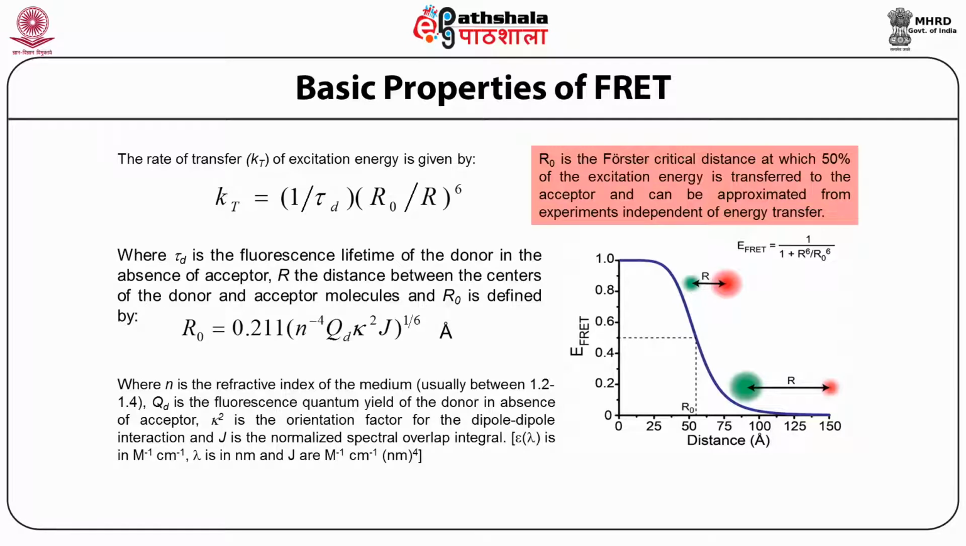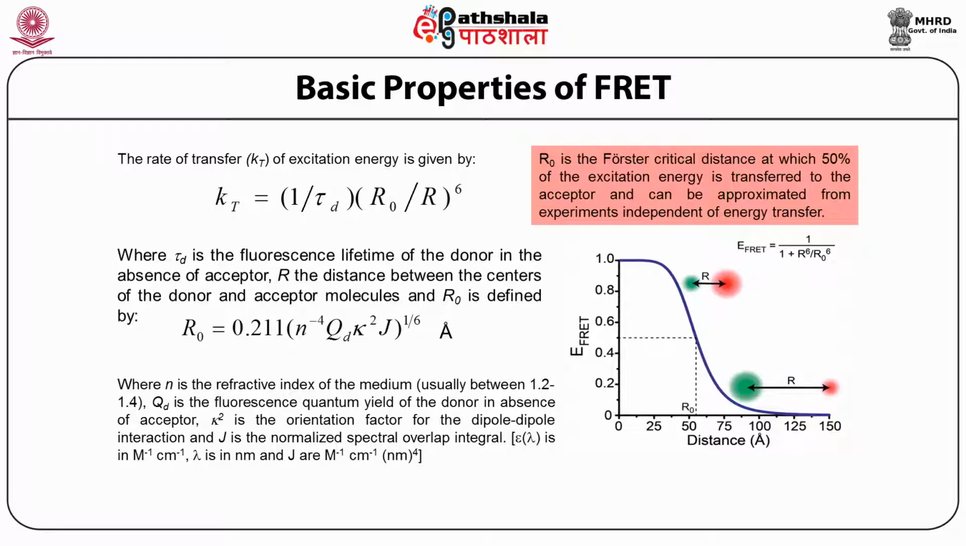Qd is the fluorescence quantum yield of the donor in the absence of acceptor. K square is the orientation factor of the dipole-dipole interaction, and J is the normalized spectral overlap integral. Epsilon of lambda is expressed in per mole per centimeter and lambda in nanometers. J is presented as per mole per centimeter nanometer to the power 4. And r naught is the Forster critical distance at which 50% of the excitation energy is transferred to the acceptor, and it can be approximated from experiment independent of energy transfer.